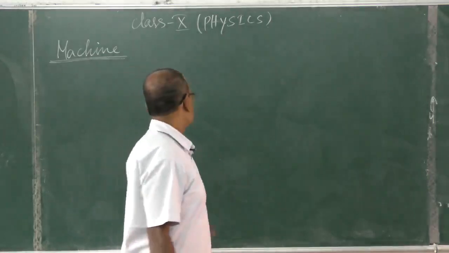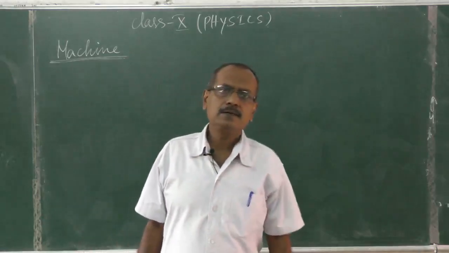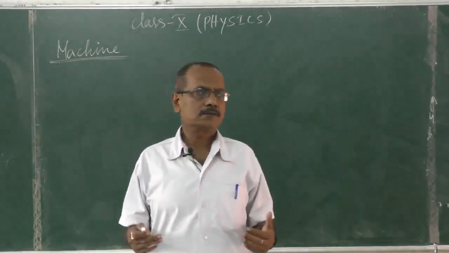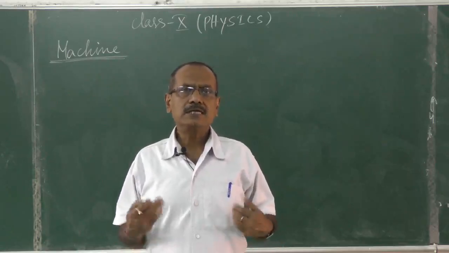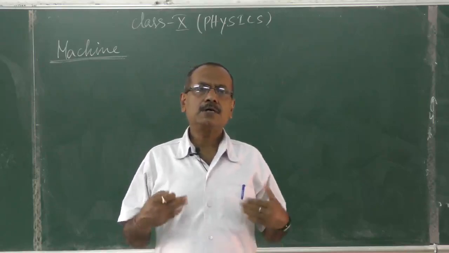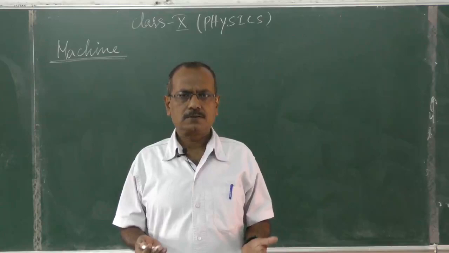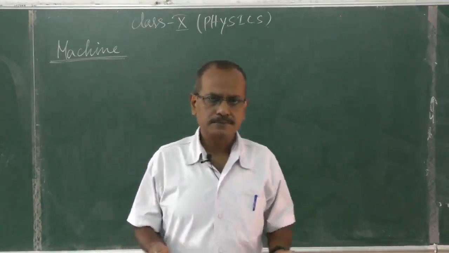Today we'll start machines. Generally, in our mind, a machine is something that makes our work easy. It lets us do work which we cannot do directly.